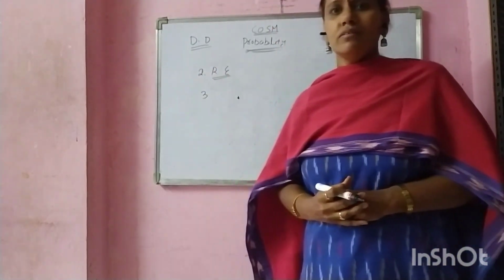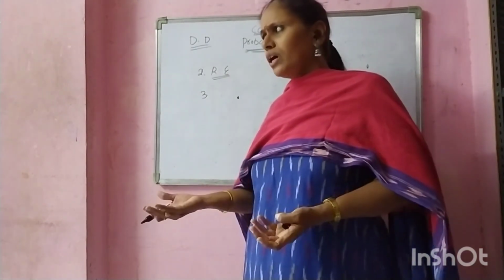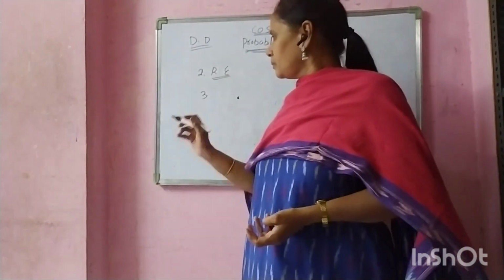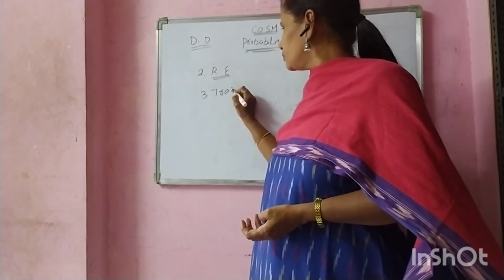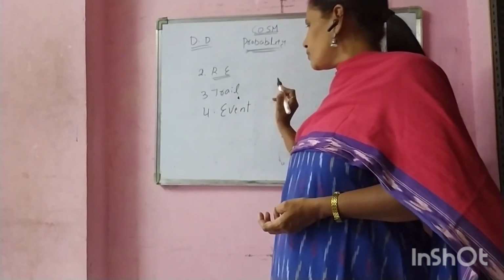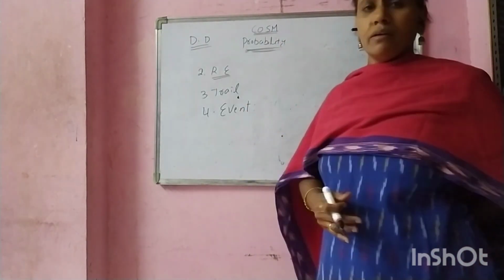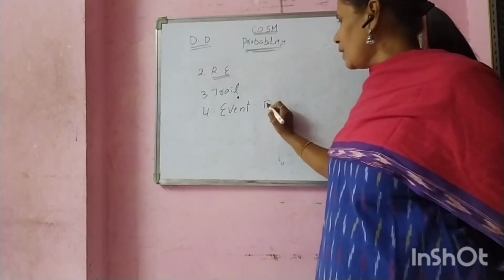The next definition is trial. Any random experiment is called a trial. For example, I want to toss a coin. That is a trial. Event: the total outcomes in any trial, in any random experiment, is called an event. It is denoted by capital E.